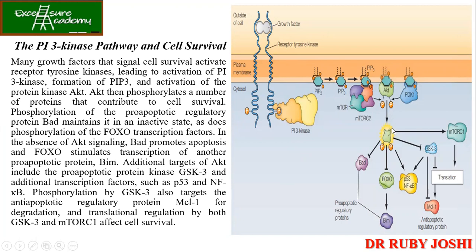So here, finally, AKT is getting activated. And then we know that it has different functions on different proteins, like inhibitory on BAD, GSK3 and FOXO, whereas stimulating effect on P53, NF-kappa B, etc. So if suppose the BAD signal is getting activated, it is going to activate the pro-apoptotic regulatory proteins, finally causing the apoptosis of the cell.